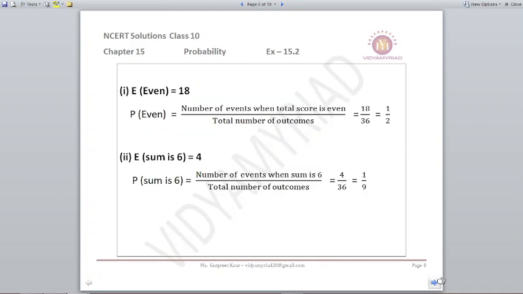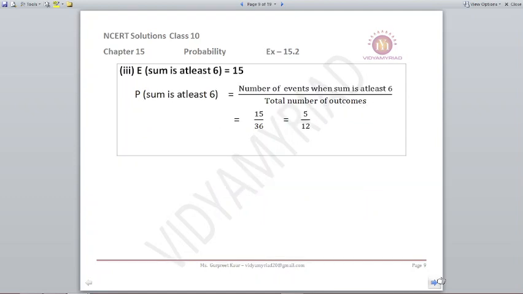Now using this information we can easily find out the probability. So the probability of getting an even number is 18 upon 36, which is equal to 1 upon 2. Probability when the sum is 6: there were only 4 options, there are 4 sixes there, so 4 upon 36, so your answer is 1 upon 9. And last, when your sum is at least 6, we found that there are 15 favorable events for that. So 15 upon 36, which can be written as 5 upon 12.